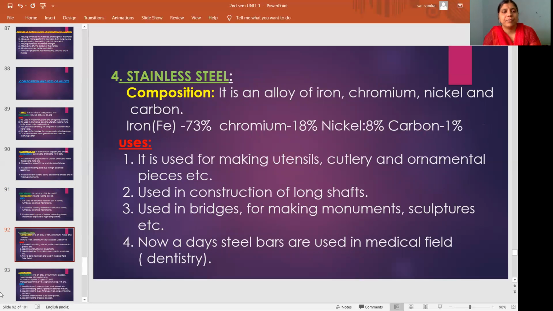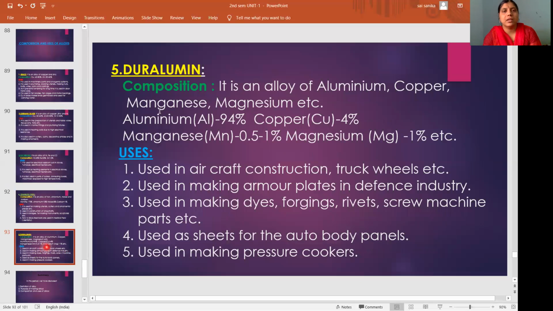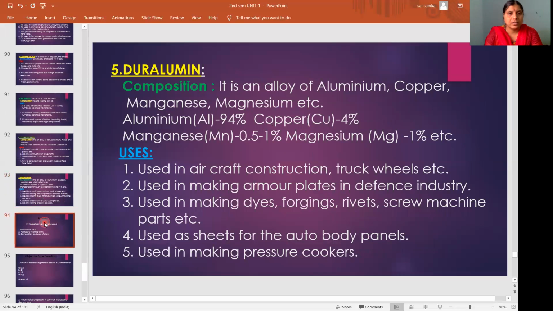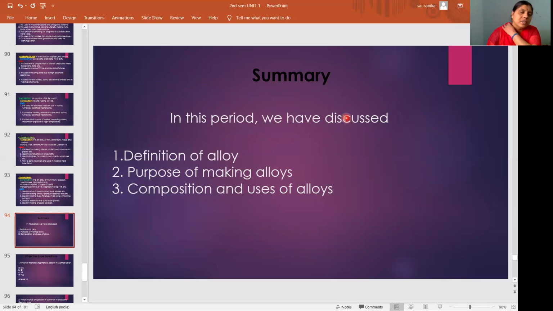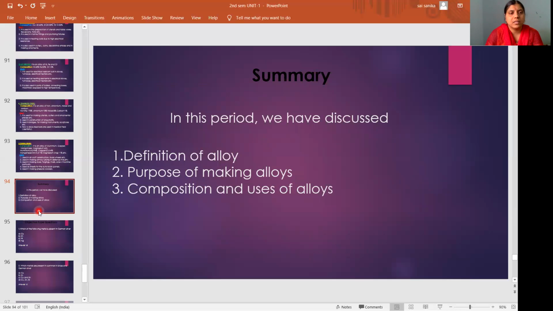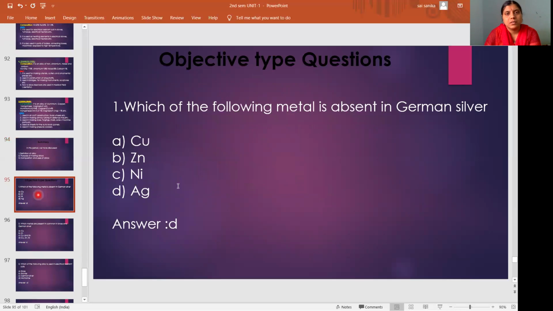Then next, duralumin. In this, aluminum is maximum, 94%, copper 4%, and manganese and magnesium in very small amounts: manganese 0.5 to 1%, and magnesium just 1%. So these are the compositions and uses of some of the alloys. In this period we have discussed the definition of alloy, the purpose of making alloys, and the composition and uses of alloys. Now we'll see the objective type questions.